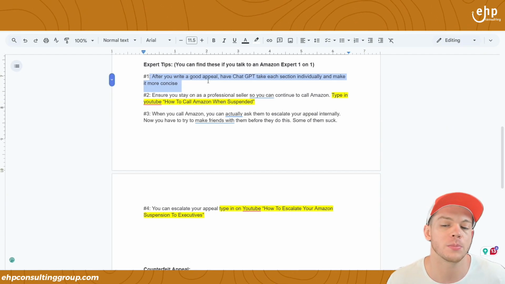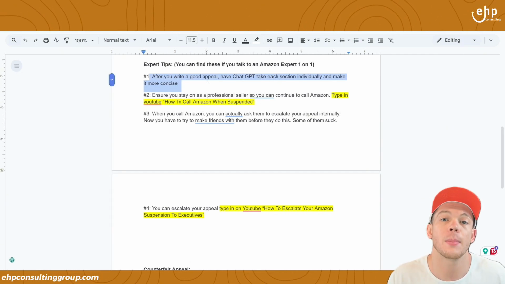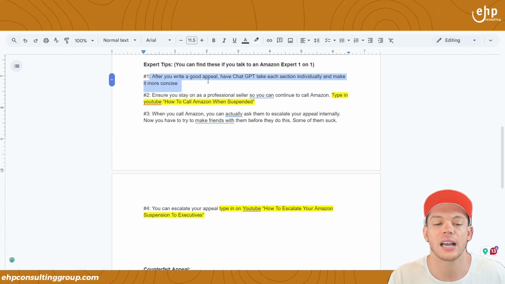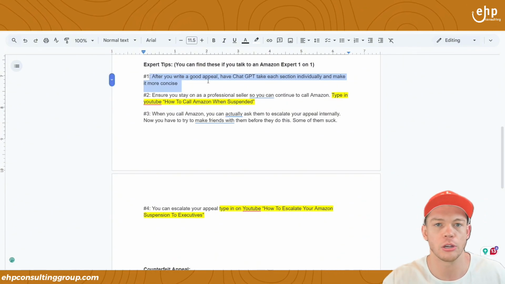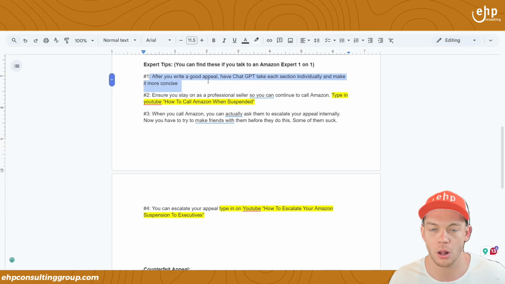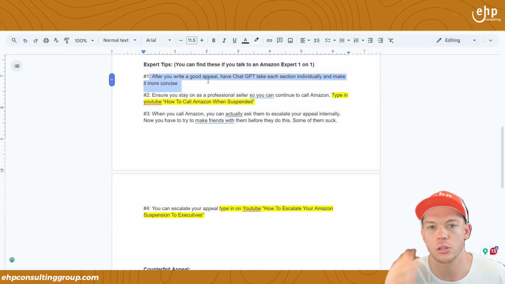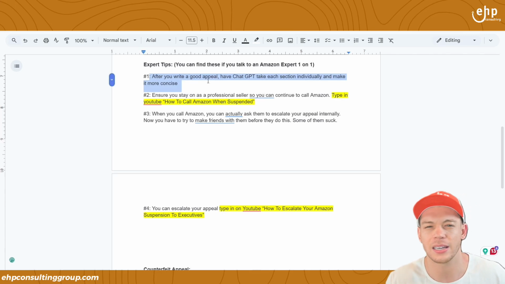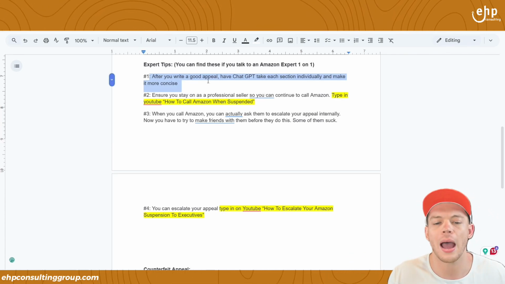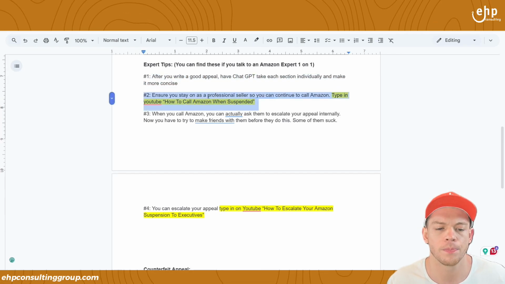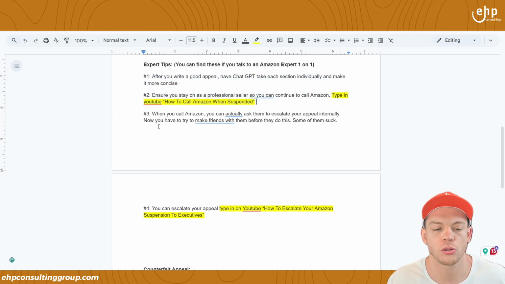You can also use ChatGPT after you write your appeal to make it more concise. So I would do it section by section, right? You don't just give the whole thing to ChatGPT and say, make it more concise. They're going to mess it all up. But just do section by section. So maybe a paragraph, if it has a little bit of fluff in there, like the "and" and "because." So have ChatGPT help. Make sure you stay on a professional seller.